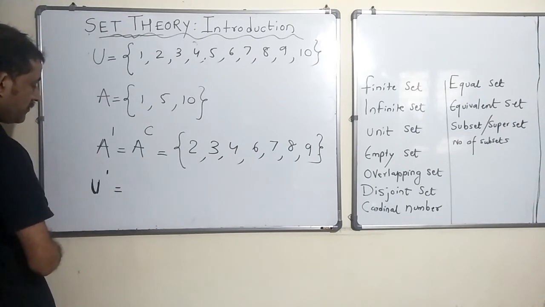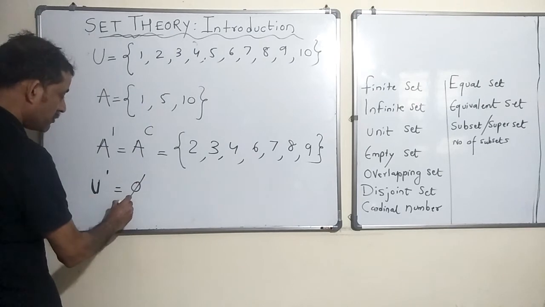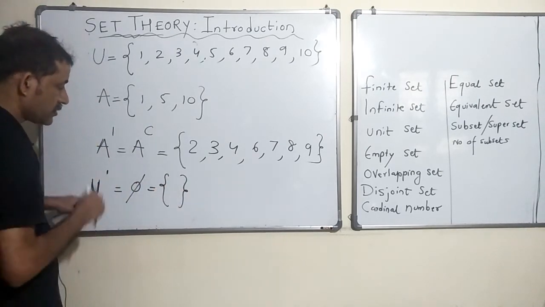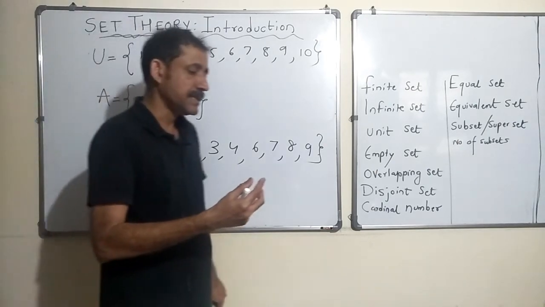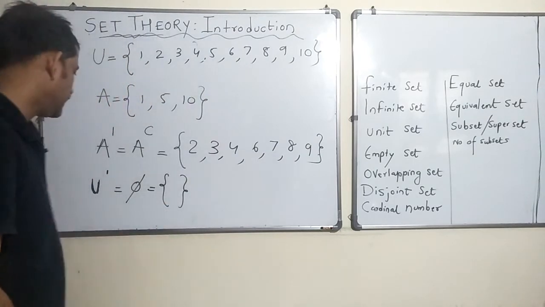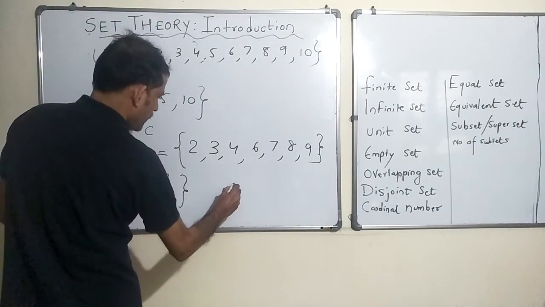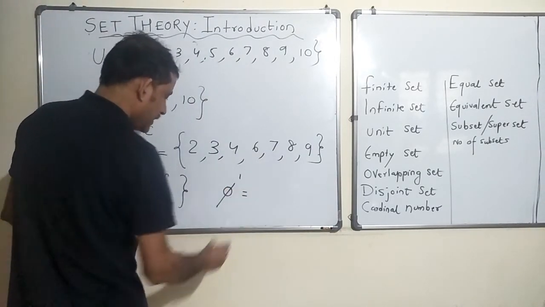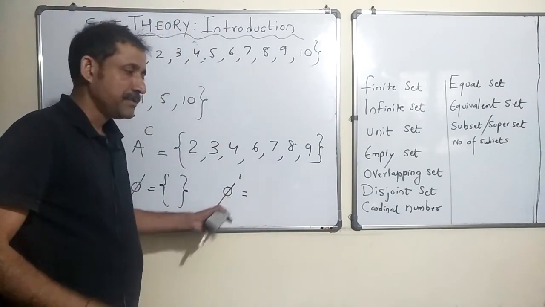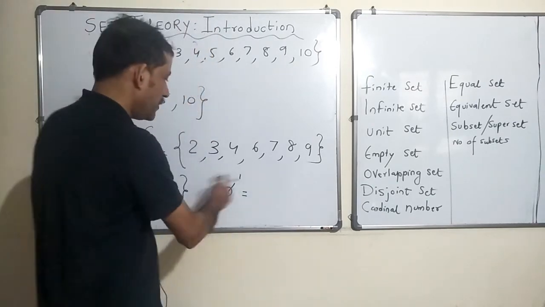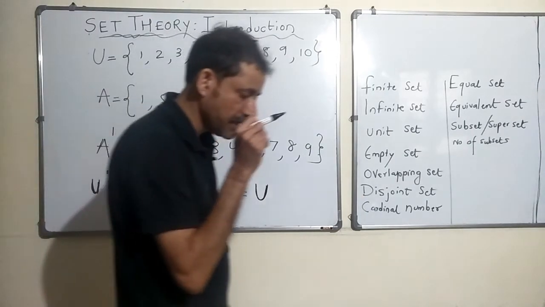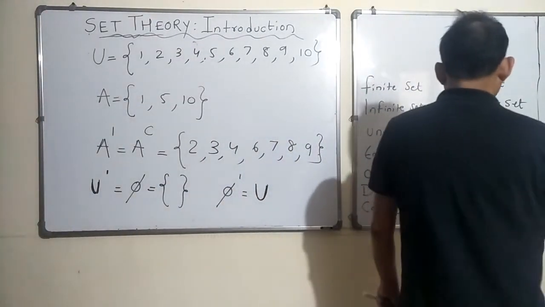Okay. So what is that? There is nothing, it would be an empty set because everything is there in the universal set. So if everything is there in the universal set, its complement will have nothing, right? It's an empty set. Similarly, the complement of an empty set is all those elements which are not there in the empty set. So the empty set is empty, it has nothing. So the complement will have everything. Correct? Think about it a little bit and it should be easy to understand.